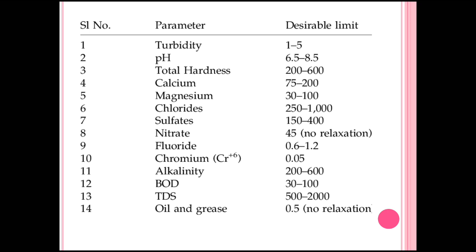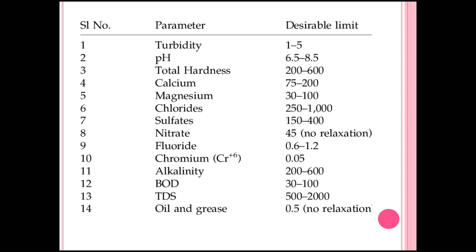Now the total hardness is 200 to 600 milligram per liter. Calcium 75 to 200 milligram per liter. Magnesium 30 to 100 milligram per liter. Chlorides 250 to 1000 milligram per liter. Sulfates 150 to 400 milligram per liter. Nitrate 45; there is no relaxation for nitrates. Chlorine 0.6 to 1.2 milligram per liter. Chromium